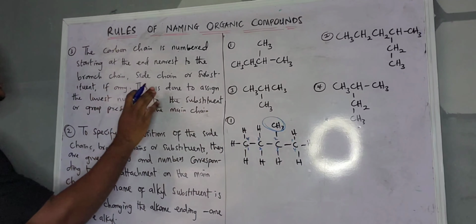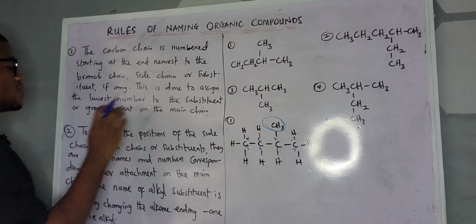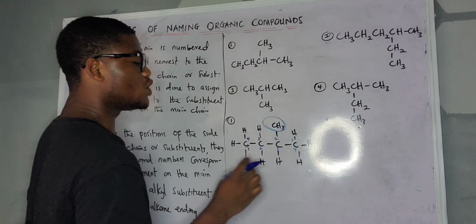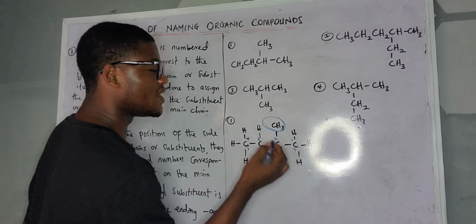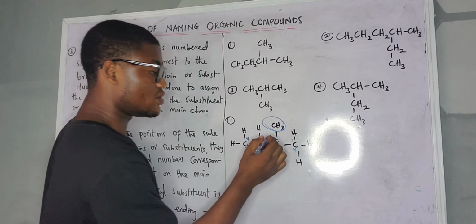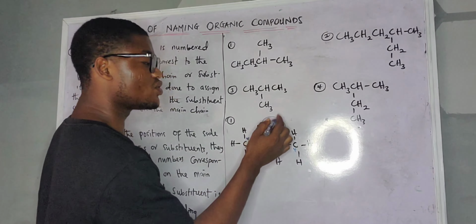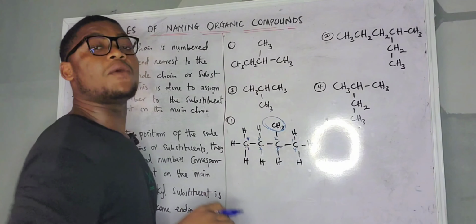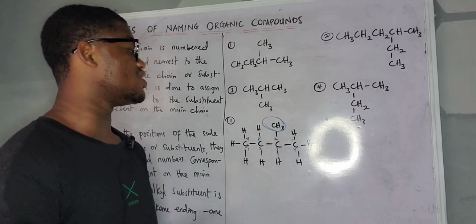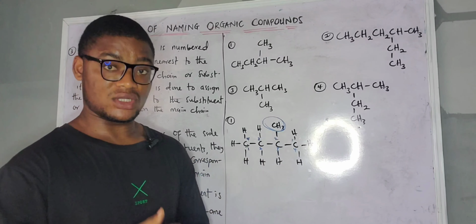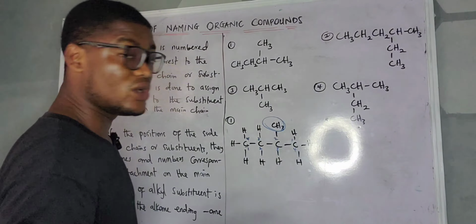This is done to assign the lowest number to the substituent or group present on the main chain. If you number it this way, the substituent is attached to the third carbon. But if you do it the other way, the substituent is attached to the second carbon. We must always make sure the substituent is attached to the nearest possible number on the main chain.